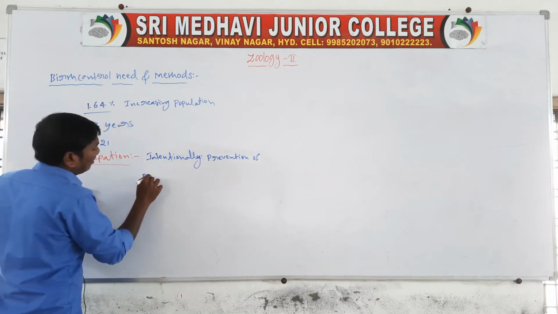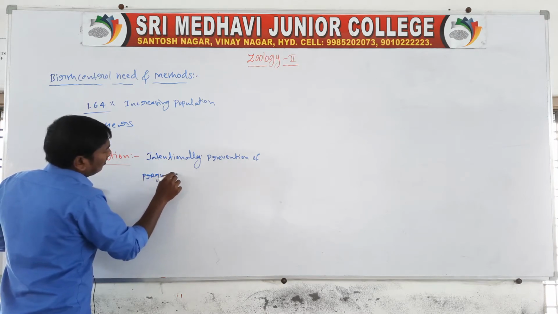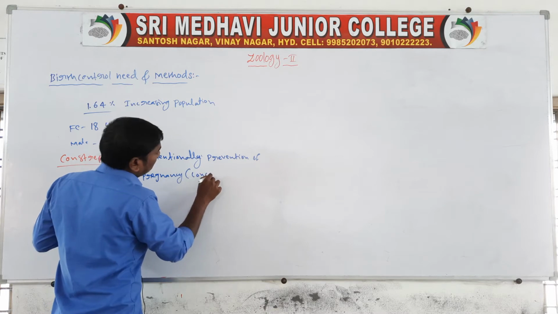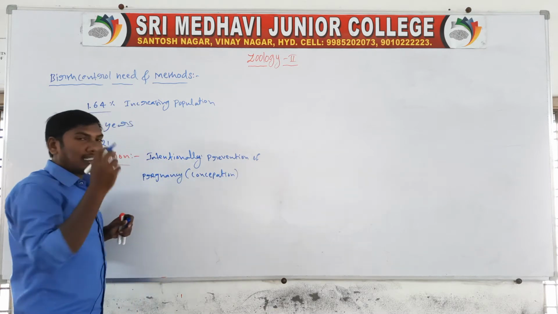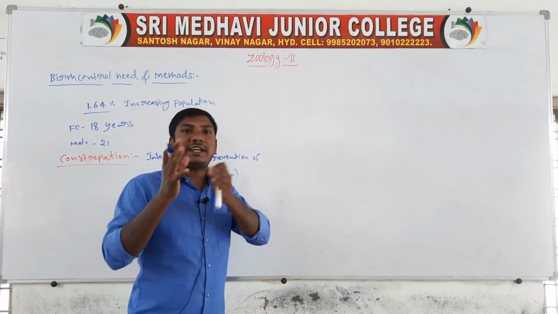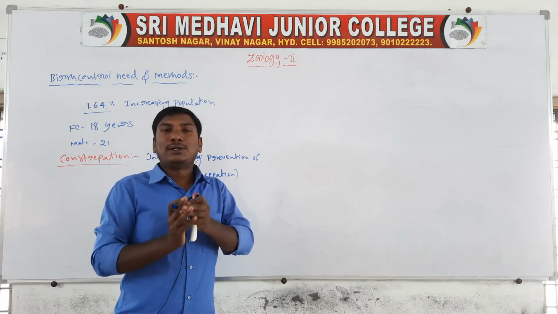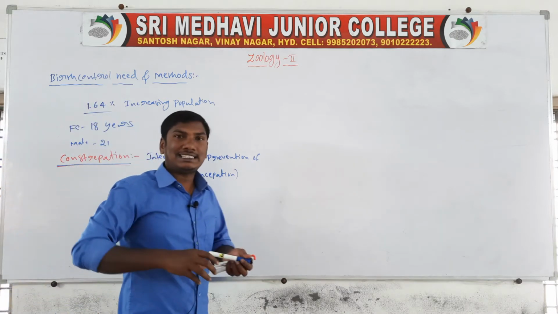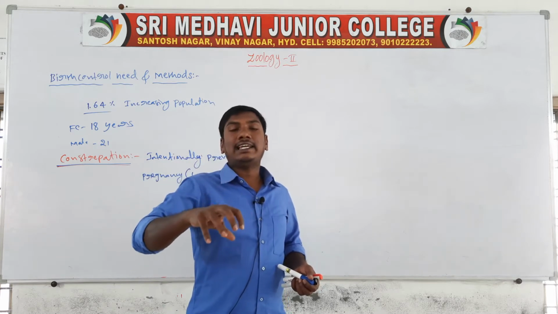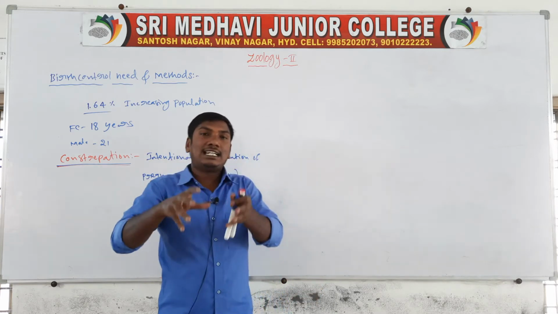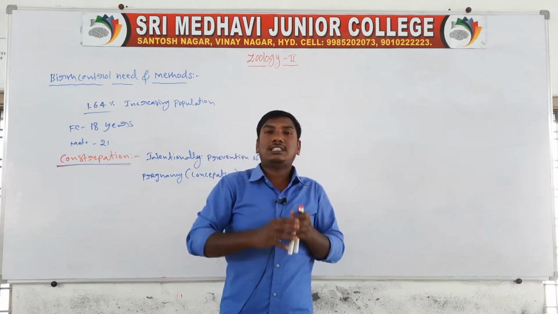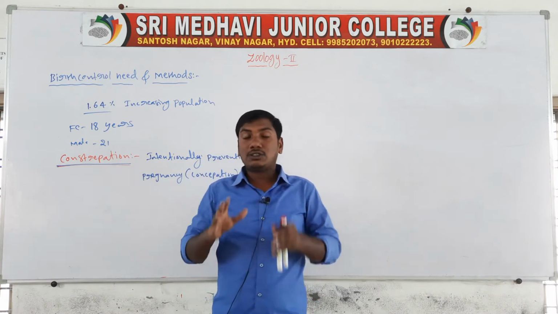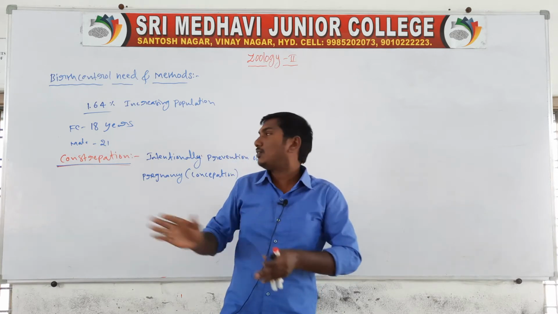The ovum and egg are not fertilized, so there is no formation of an embryo and no pregnancy. The intentional prevention of pregnancy is called contraception.